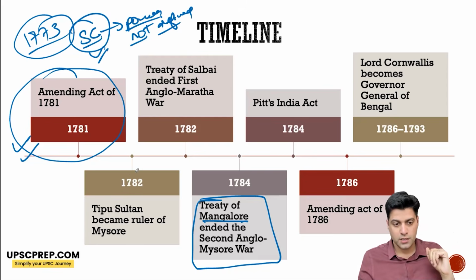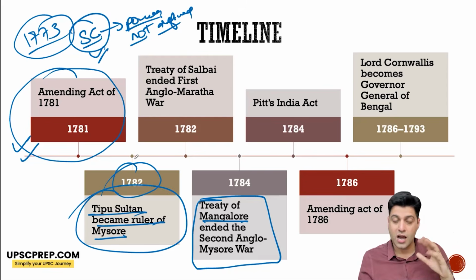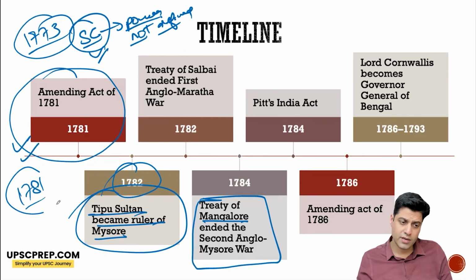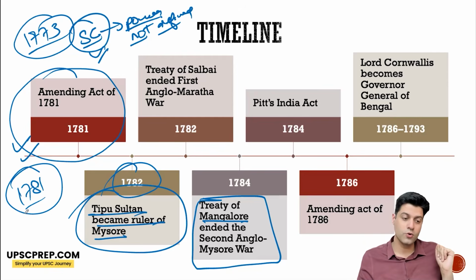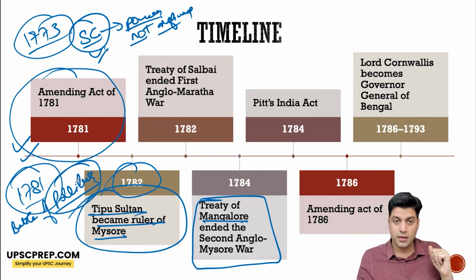Okay. 1782, Tipu Sultan became the ruler of Mysore after the death of his father Hyder Ali. And there was one very important 1781 battle, which usually is not talked about in history, but must be, the Battle of Pollilur. Battle of Pollilur actually was won by Mysore against English.